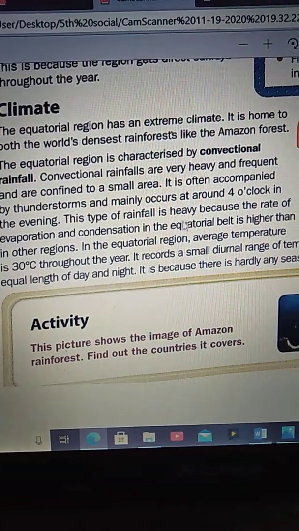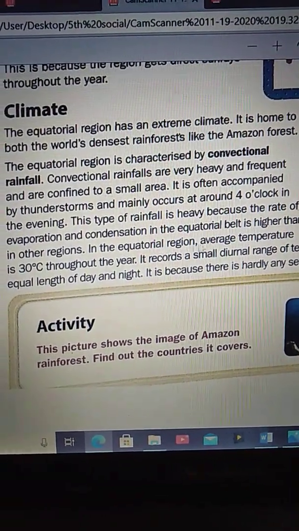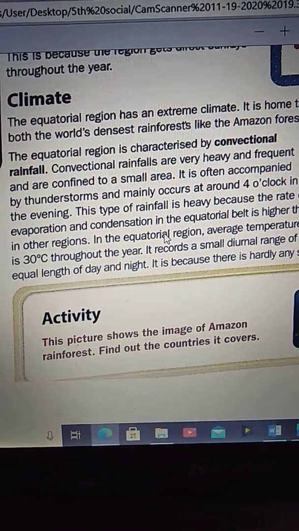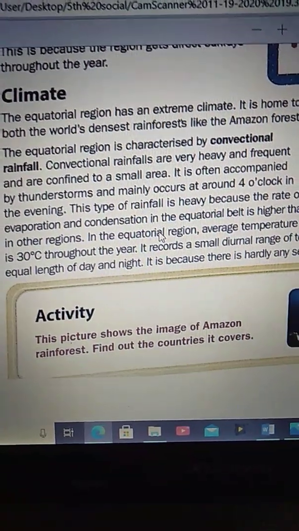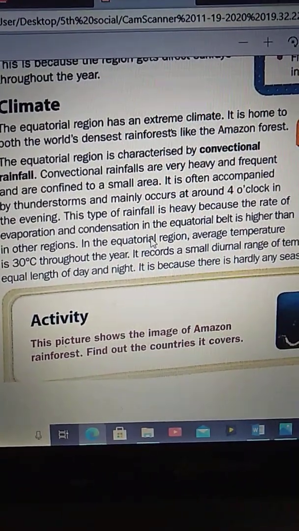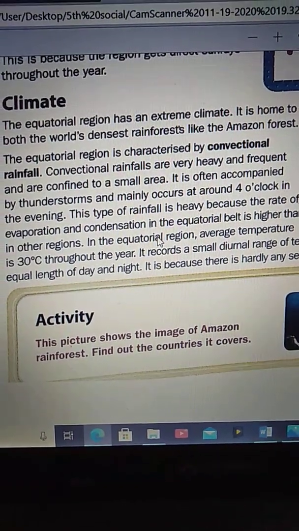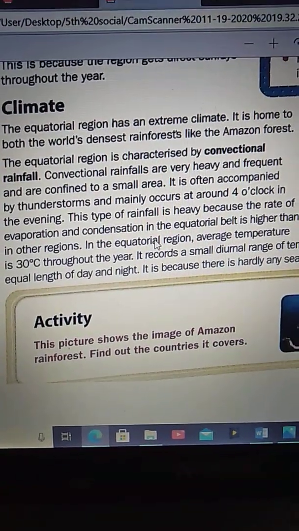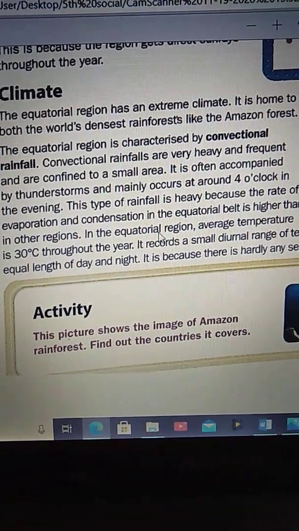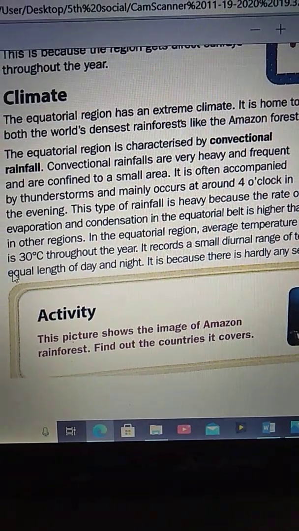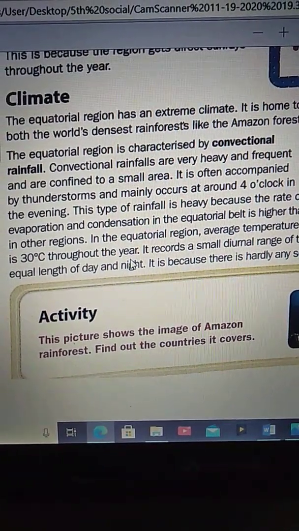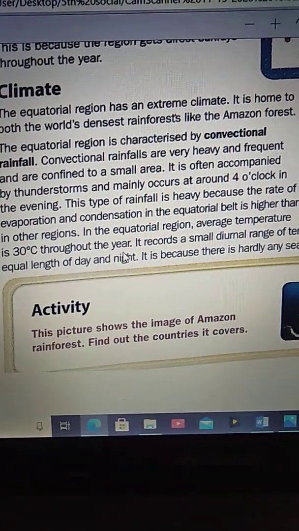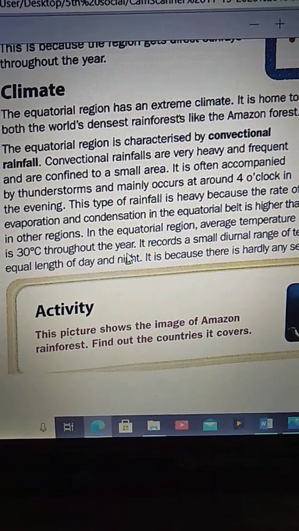This type of rainfall is heavy because the rate of evaporation and condensation in the equatorial belt is higher than in the other regions. So, the rainfall is heavy in these regions due to evaporation and condensation in the equatorial belt, which is higher in those regions. In the equatorial region, the average temperature is 30 degrees centigrade throughout the year. So, in this region, the minimum temperature is 30 degrees centigrade all over the year.